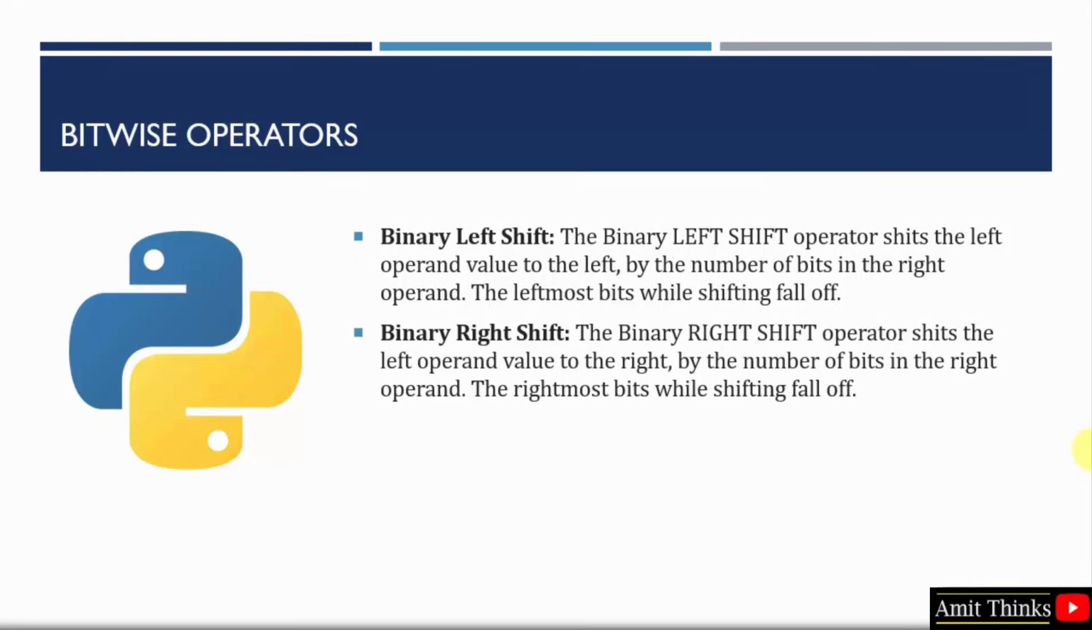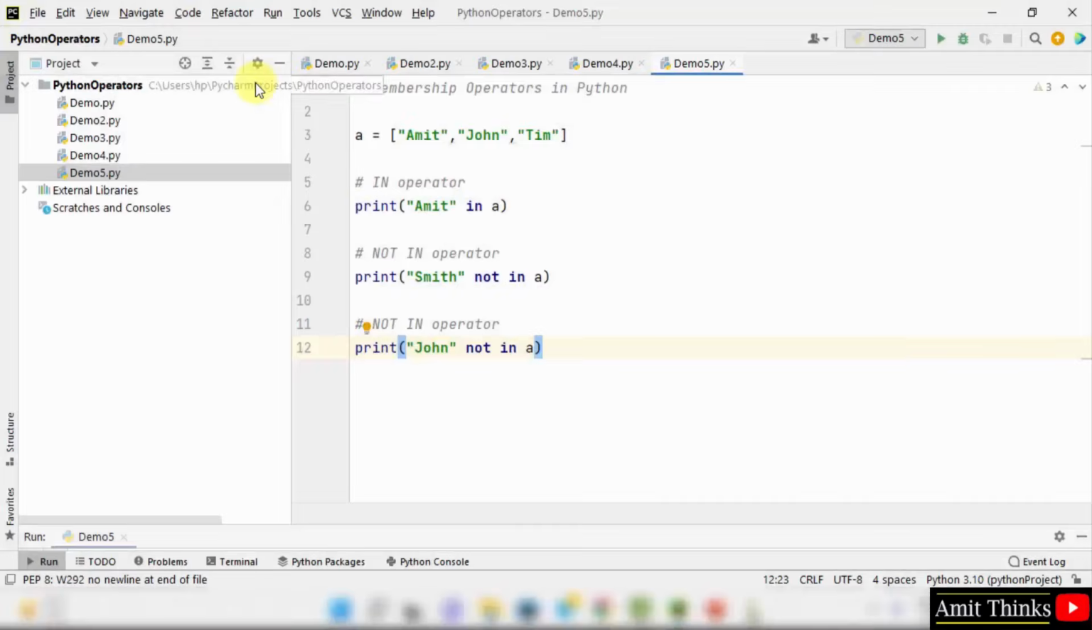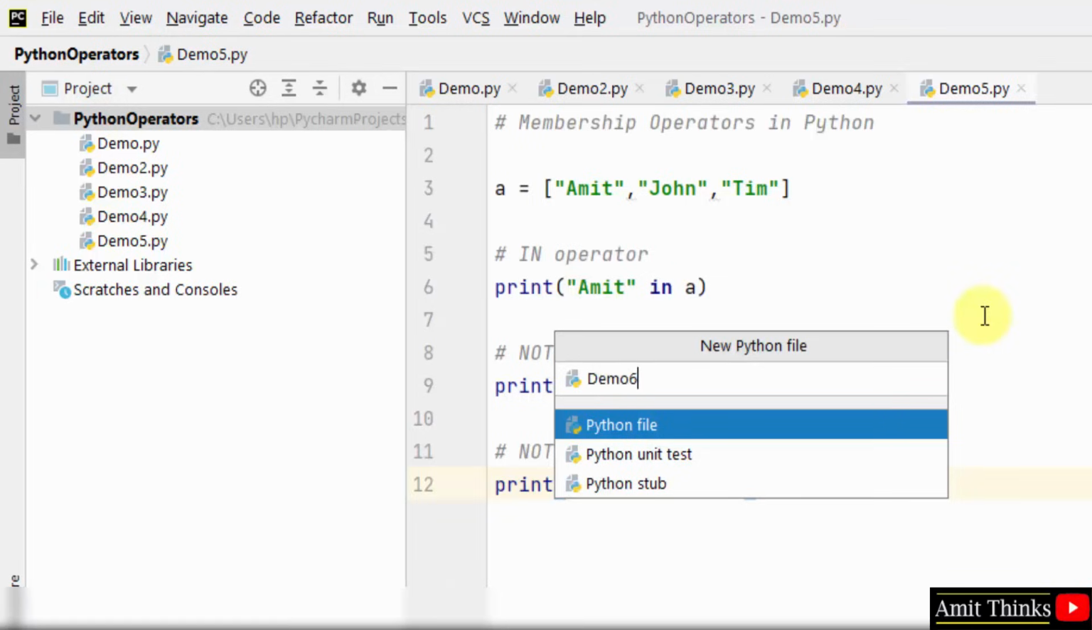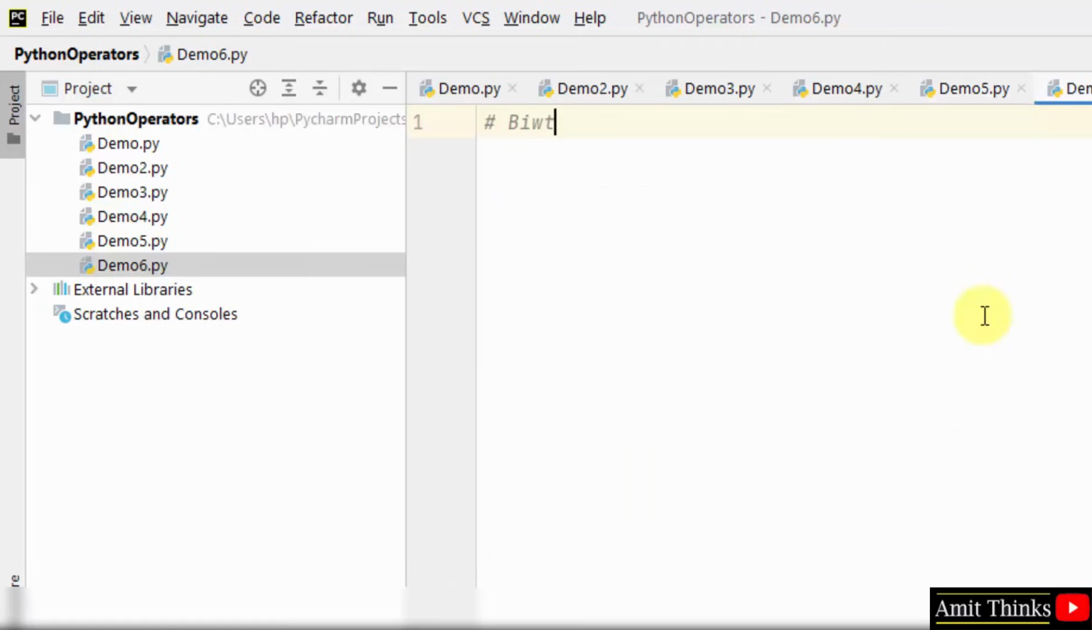Here are binary left shift and binary right shift. The binary left shift operator shifts the left operand value to the left, and the right shift operator shifts the left operand value to the right, by the number of bits in the right operand. So we will see all this using examples. Let us create a new file. Right click, new Python file, demo 6. So this is for bitwise operators.